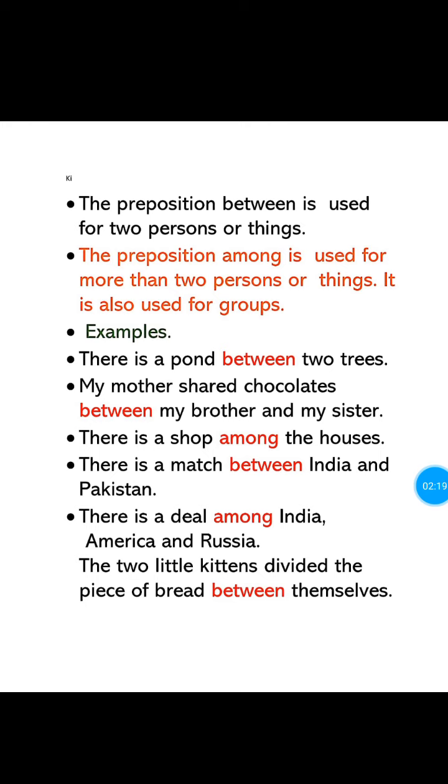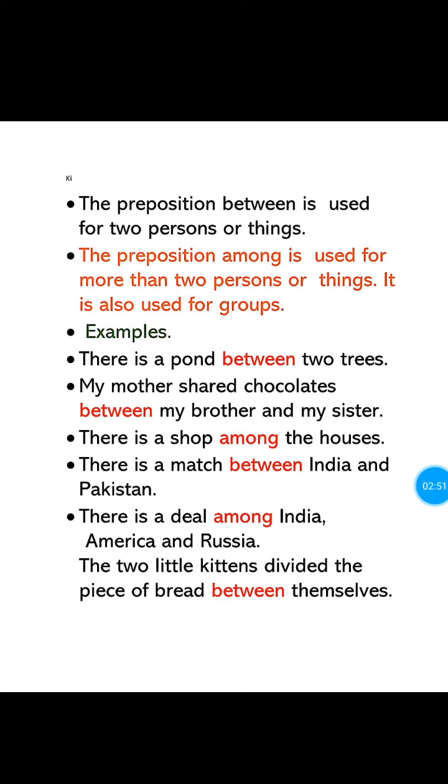Now let us see some more examples. There is a pond between two trees. Here the pond is between two trees. Only two trees are there. That's why I used between. My mother shared chocolates between my brother and my sister. Here my brother and my sister, only two persons are there. That's why we have to use between.